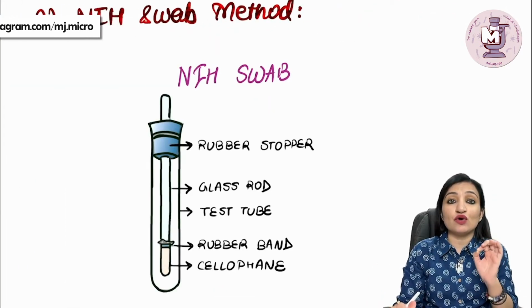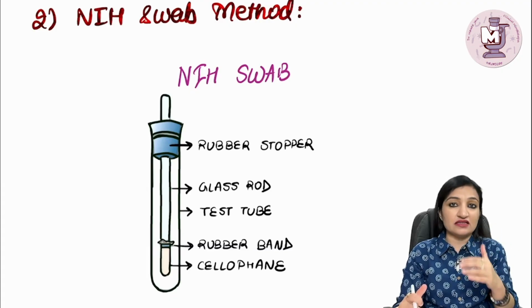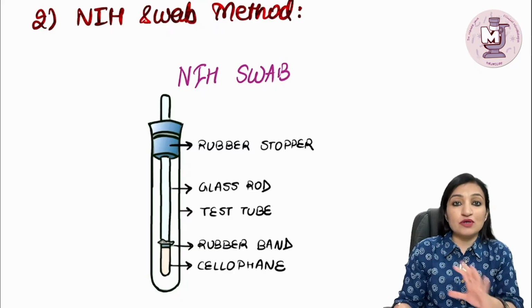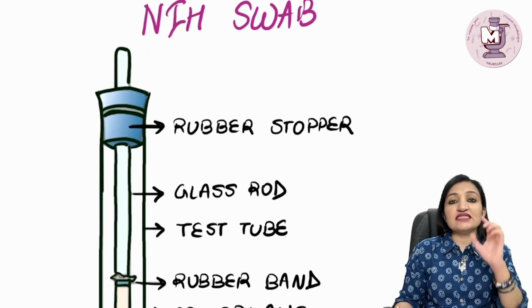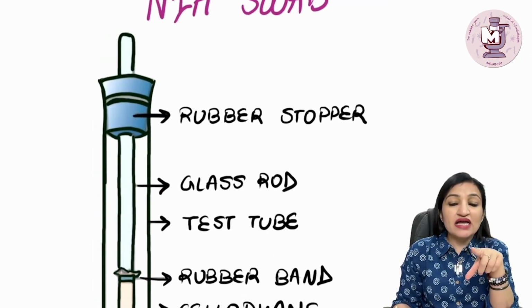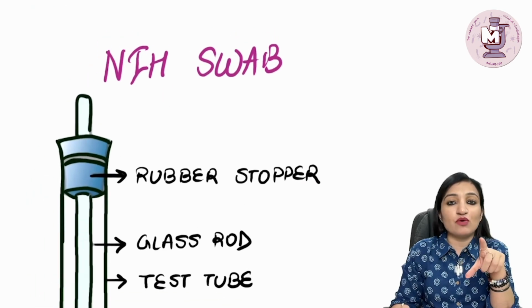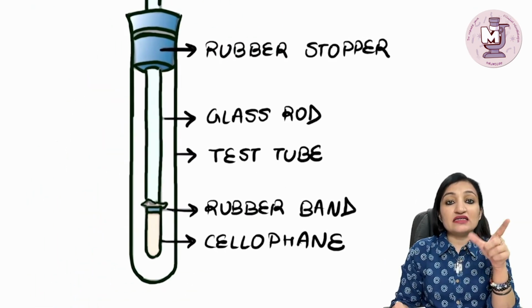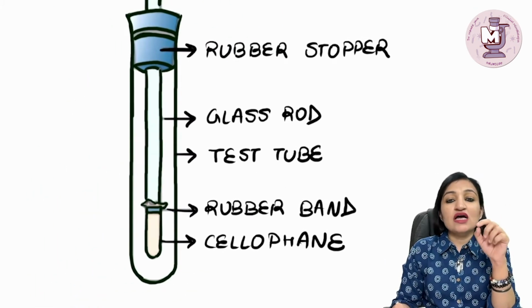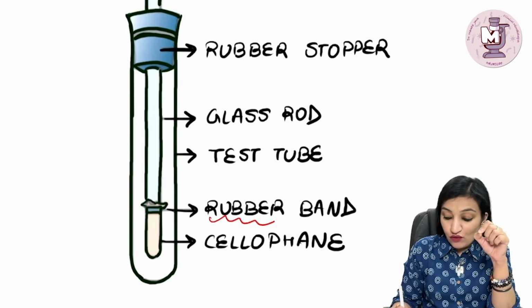Now, another way to make a lab diagnosis is using the NIH swab, that is the National Institute of Health swab. It was devised at the National Institute of Health, US, and hence the name. Now, this particular swab looks like this. This is a schematic representation of the swab, whereby you can see a test tube inside which there's a glass rod, one end of which is tightened with the help of the rubber stopper, and the other end of the glass rod has got a cellophane attached to it with the help of a rubber band.